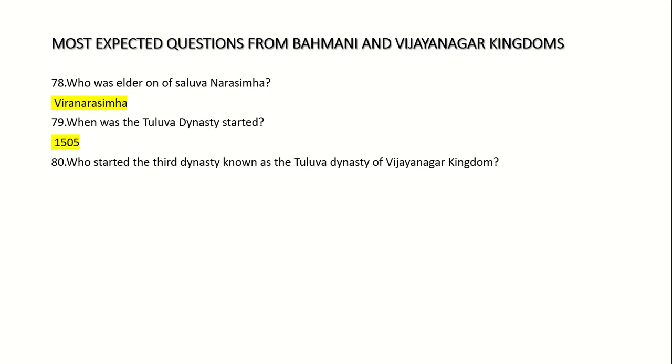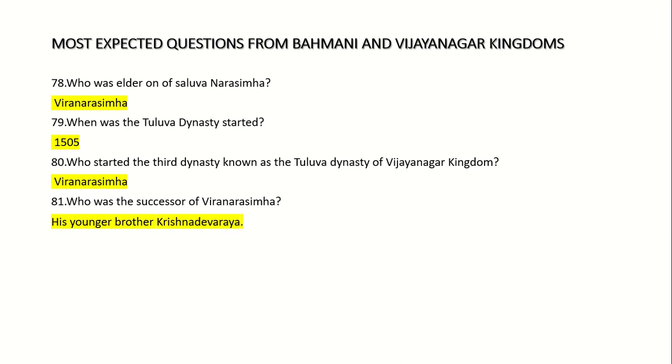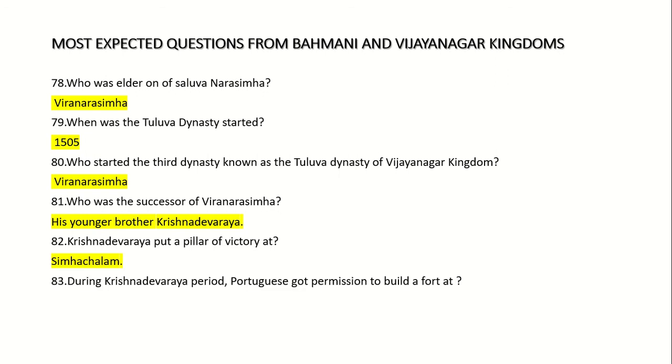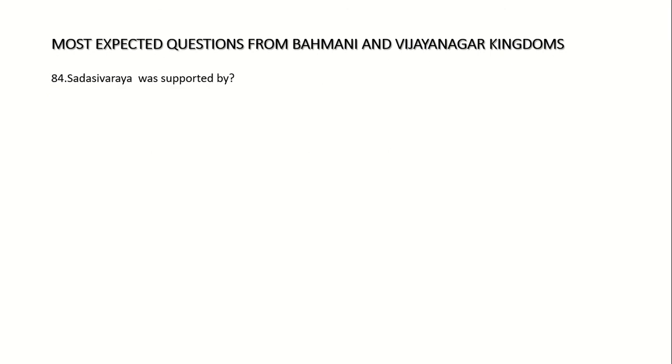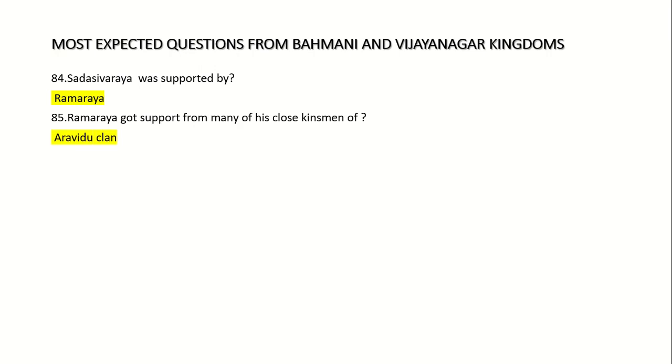80. Who started the third dynasty known as Tuluva dynasty? Veeran Narasimha. 81. Who was the successor of Veeran Narasimha? His younger brother Krishnadevaraya. Krishnadevaraya put a pillar of victory at Simhachalam. 83. During Krishnadevaraya period, Portuguese got permission to build a fort at Batkal. 84. Sadasivaraya was supported by Ramaraya. 85. Ramaraya got support from many of his close kinsmen of Aravidu clan.